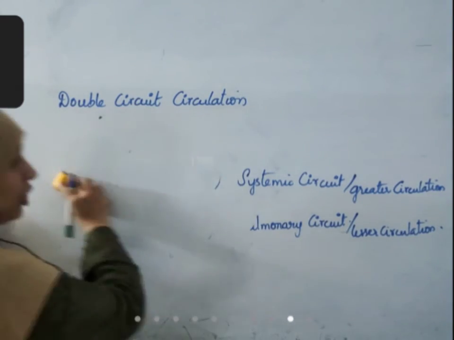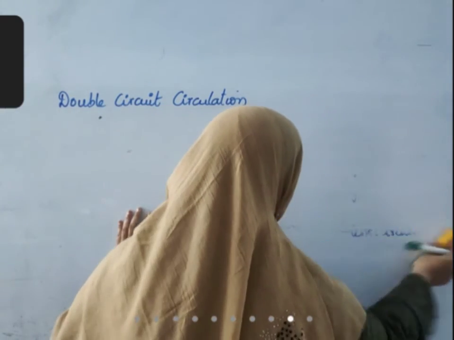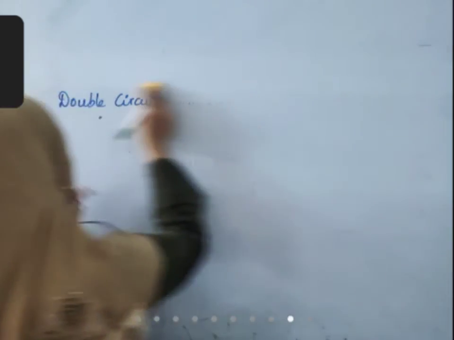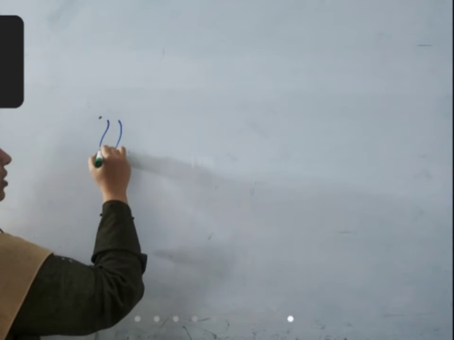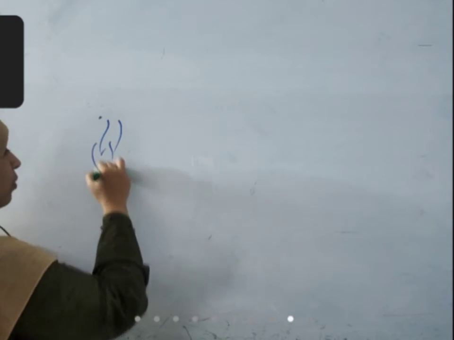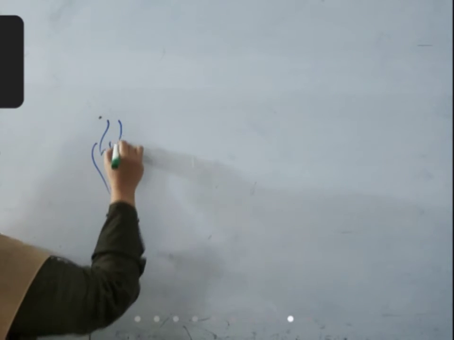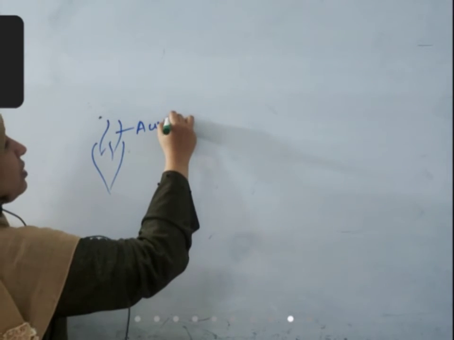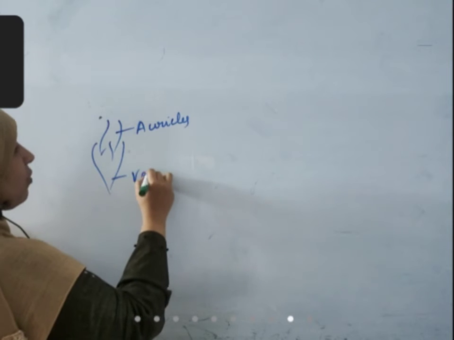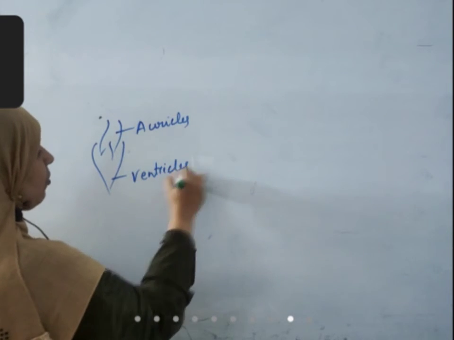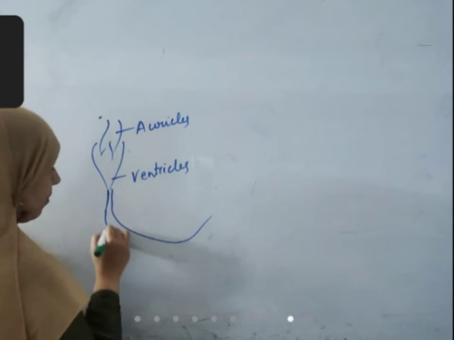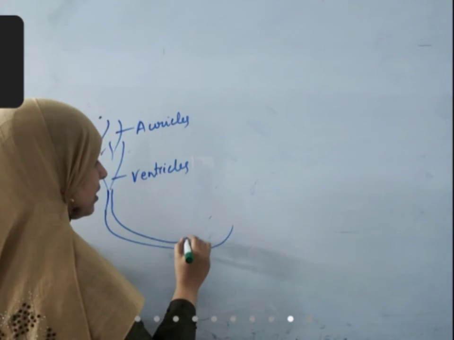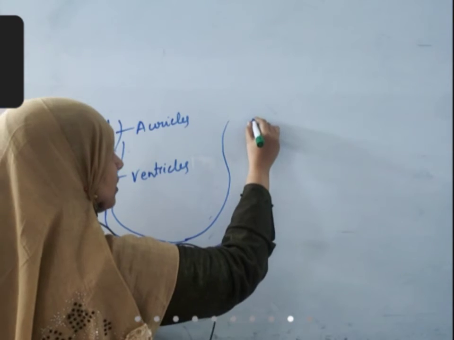If you take the circulation in fishes, fishes have a double chambered heart, one auricle and one ventricle. Auricle receives the blood from all parts of body. Ventricle pumps the blood. From ventricle, blood reaches the gills.